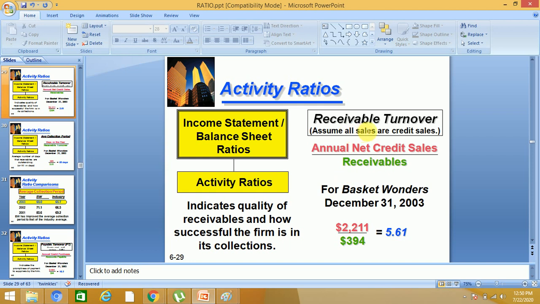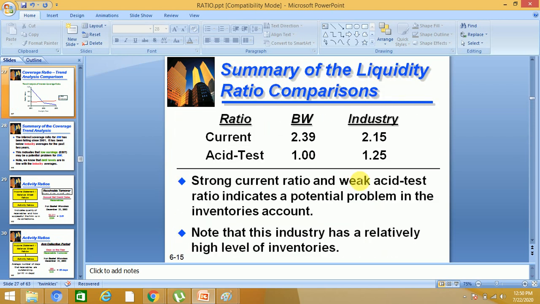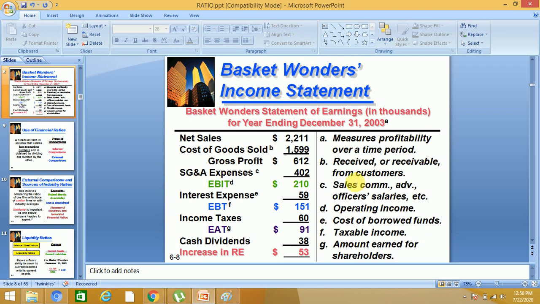Now, what is the formula for receivable turnover? Annual net credit sales divided by receivables. Now let's go back and check the credit sales and the receivables, in the balance sheet and income statement. So see, our credit sales is 2211.